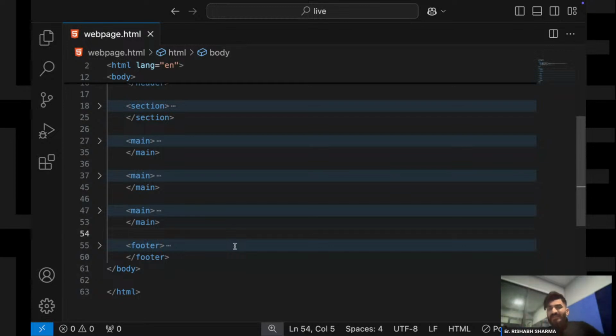मेन तो एक ही होता है, बट आई हैव डिवाइडेड लाइक सी सिंस आई हैव नॉट टॉट यू, जरूरी नहीं है एक ही हो. जनरली हम एक यूज करते हैं, राइट? It's not hard and fast that we have to use only one main. We can use many, but we don't use many. Okay, we can use many, but ideally we should not.